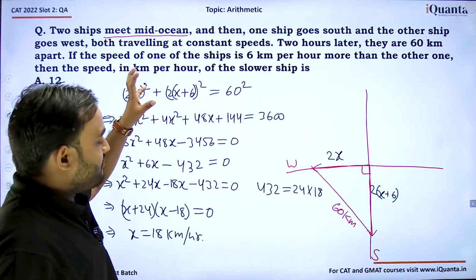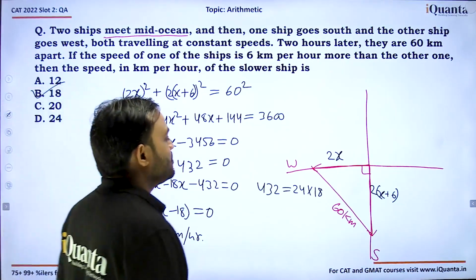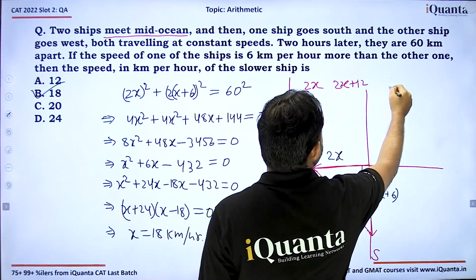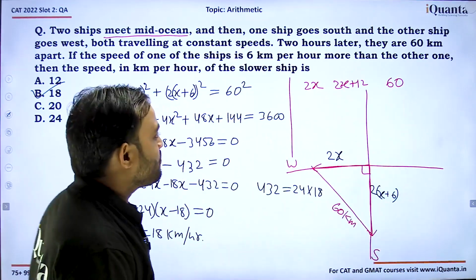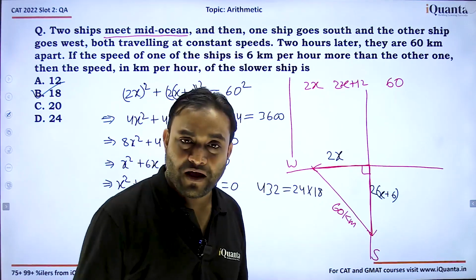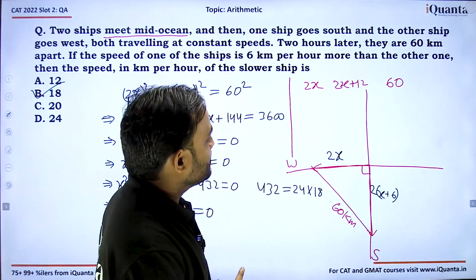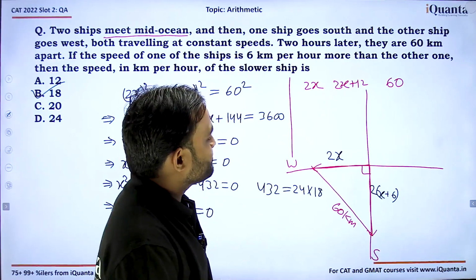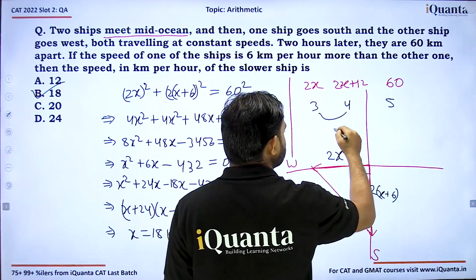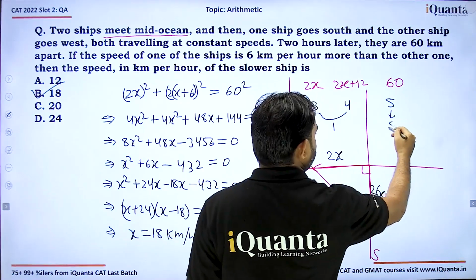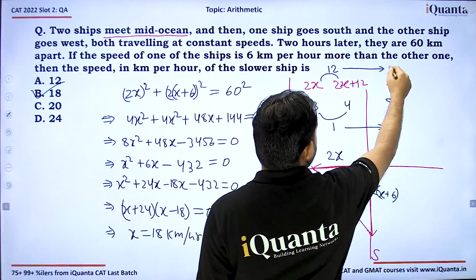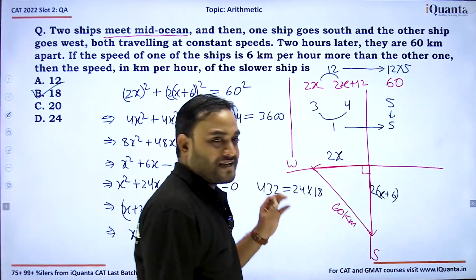So we can solve it like this, or what we can do, we are aware of some triplets, right? 2x, 2x plus 12 and then 60. This is a Pythagoras triplet. So if you are aware of some triplets like 3, 4, 5, 5, 12, 13 and the rest of them, then if we check for 3, 4, 5, if this difference is 1, this is 5 times of 1. And same is happening here. This difference is 12, then this value is 12 into 5. We can easily compare that.